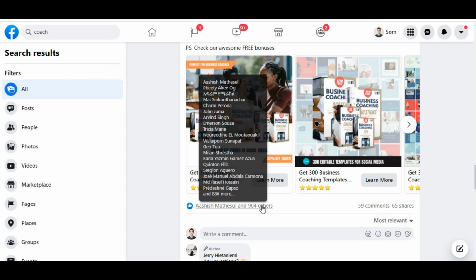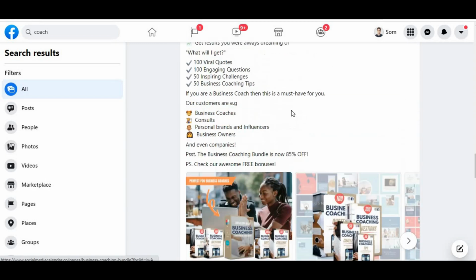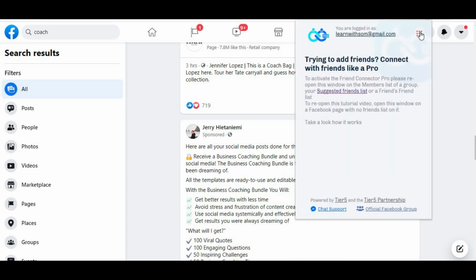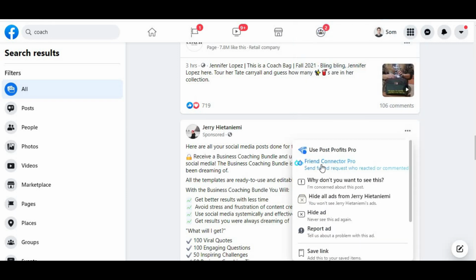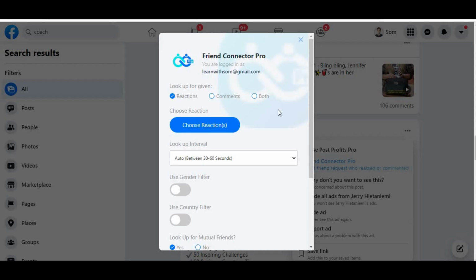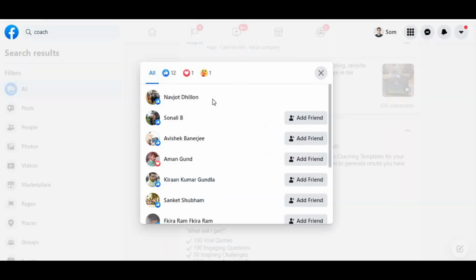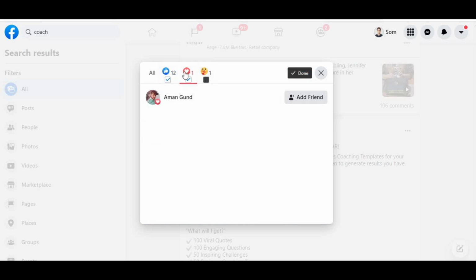Without running Facebook ads, how can I target them, make friends with them on Facebook and send them a message? Let's see how this works. First, I will run this extension called Friend Connector. I will go here and select Friend Connector Pro. Click on this and you can see it asks whom you want to send a request to: the reactions, comments, or both. I will select both, choose the reactions, select this box here, and say done.